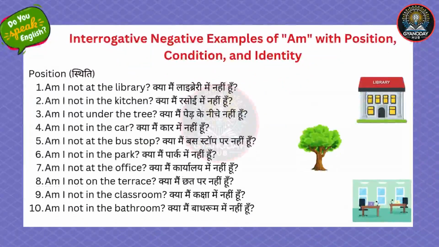Interrogative negative examples of am with position, condition, and identity. Position. Am I not at the library? Am I not in the kitchen? Am I not under the tree? Am I not in the car? Am I not at the bus stop?